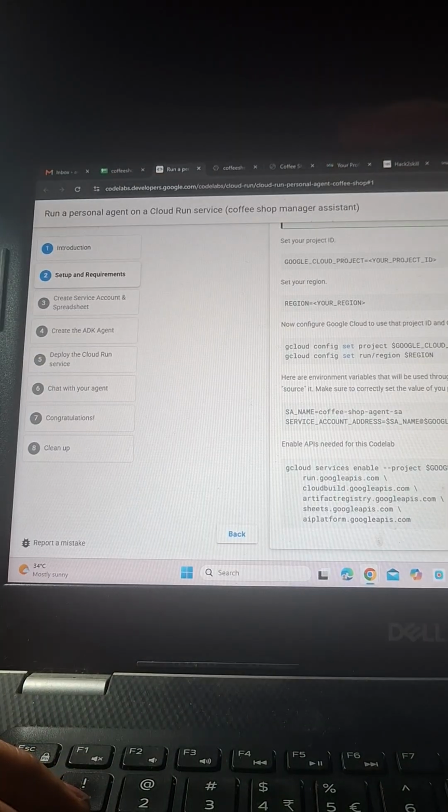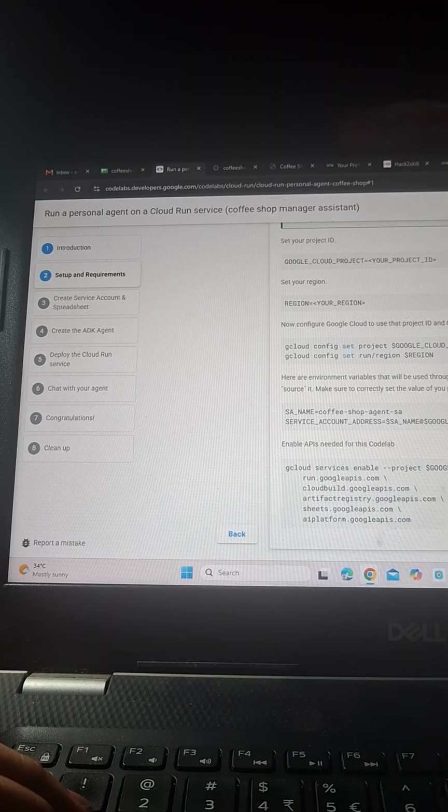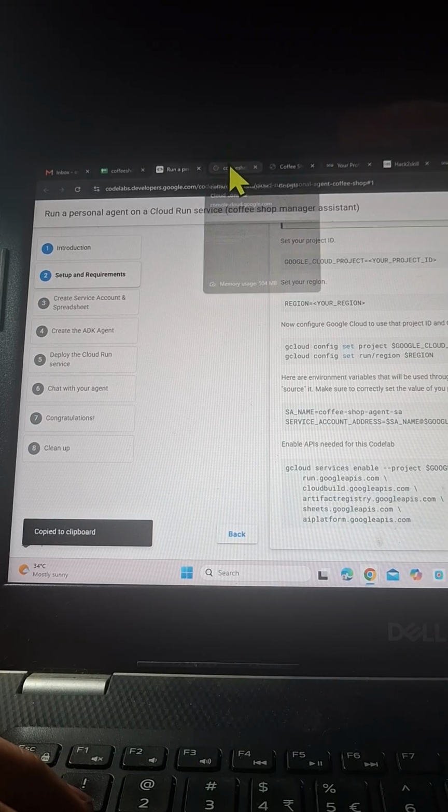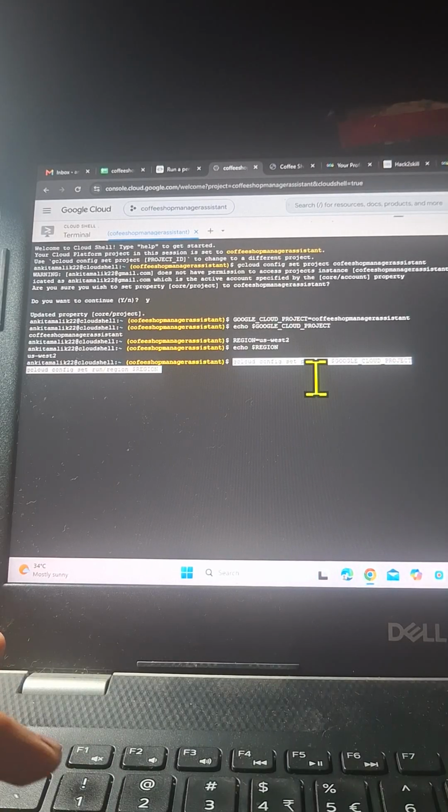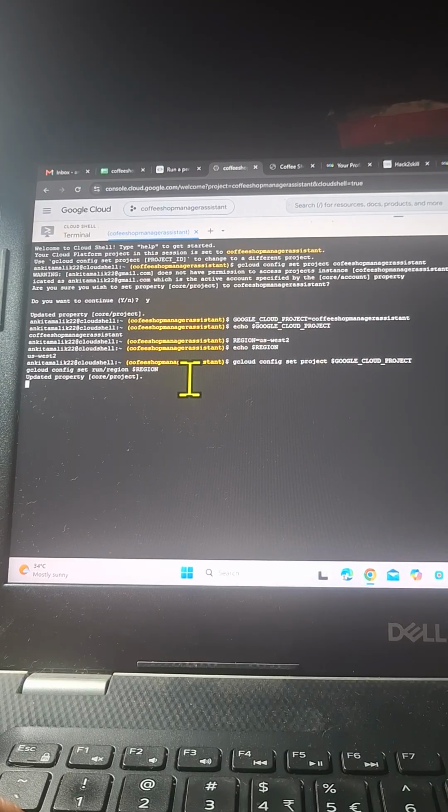Now next is we have to set the project. We have already set. Now we can config set run region. So I can also do the second command. We have already set it. Now I'm trying to set it using the variable. Earlier, this is one way of doing it, gcloud config set project and the project ID. Now I'm trying to set it using the variable in which I have stored the value. So gcloud config set project with the ID stored in this variable, and gcloud config set run/region using the region variable. Okay, I'll run this command. It will say updated properties.